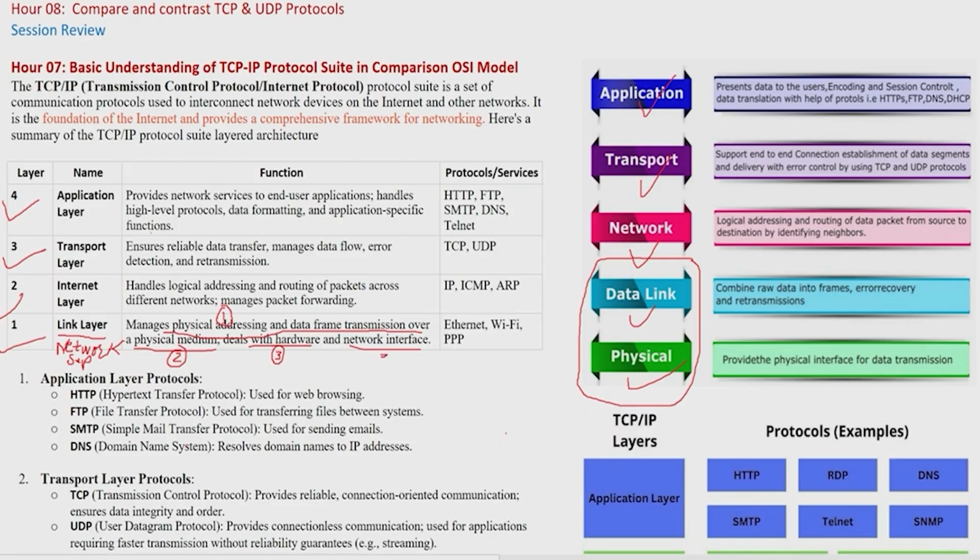And also the cable is connected to the interface. Interface means network interface card, whichever interface you are using, physical or logical. If it is physical, you connect a cable; if it is logical, you connect to Wi-Fi. So these are the functions of this layer of the TCP/IP model, but here we are not going to understand the functions. We already know the functions from the OSI model. We have to discuss here the protocols and technologies in TCP/IP mainly. So the first technology to understand here is Ethernet technology.